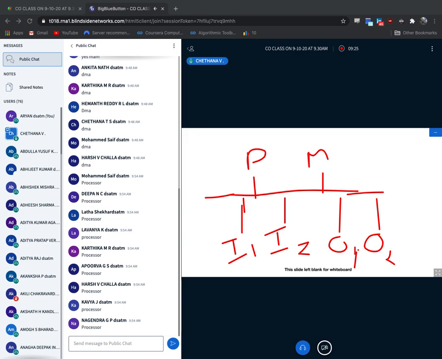Yes, the processor. Very good, superb. The processor is the real owner. If somebody wants the bus, they have to ask that particular processor, requesting the bus for their data transmission. Somebody should request the processor, then the processor will grant the permission. So the real owner of the bus is the processor, and the bus is under the control of the processor.